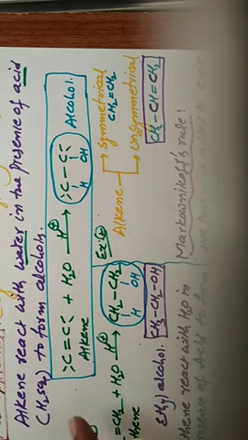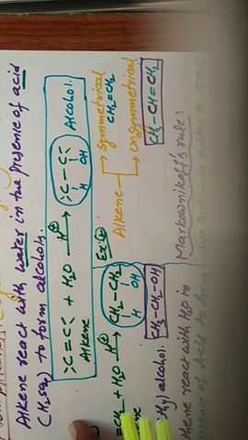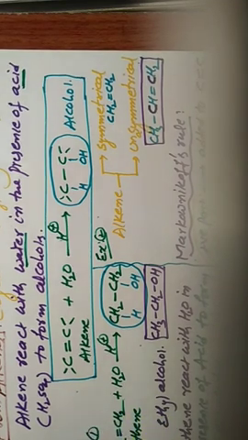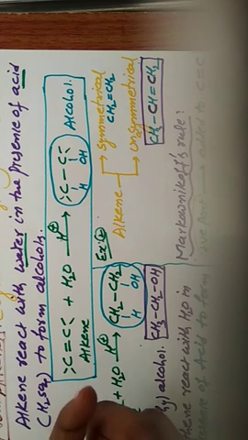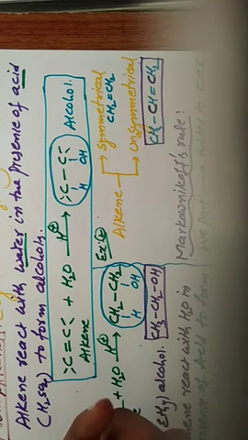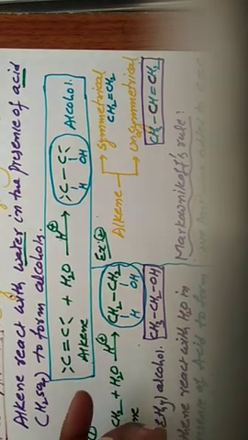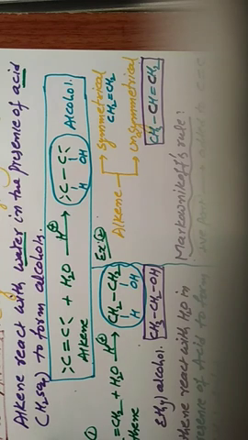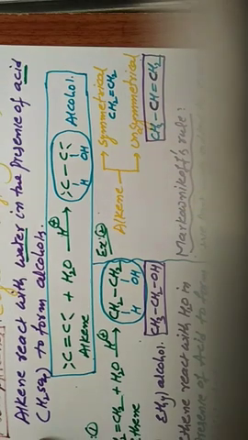So if you understand the positive part statement, automatically you remember the negative part statement. The positive part is added to the double bonded carbon. What type of double bonded carbon? Which is having more number of hydrogen atoms. The negative part is added to the double bonded carbon which is having fewer hydrogen atoms. This is more, that is less. So by using the Markovnikov rule, we can write the preparation method of alcohol from alkene.